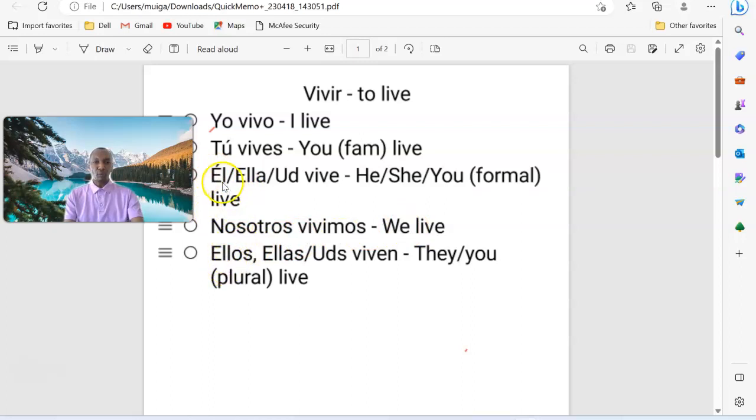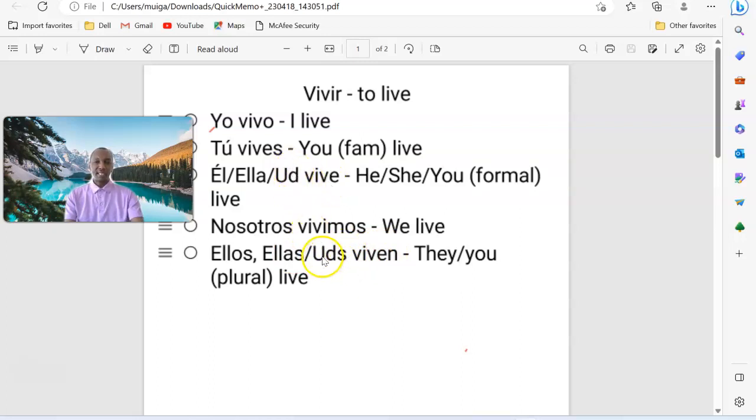Ellos is the plural of él. So ellos is they, masculine plural. Ellos viven. Ellas is the plural for ella. Ella is her, she. So ellas would be they, plural feminine, viven, they live. And ustedes is the plural of usted.